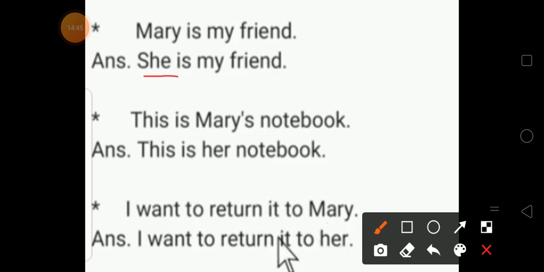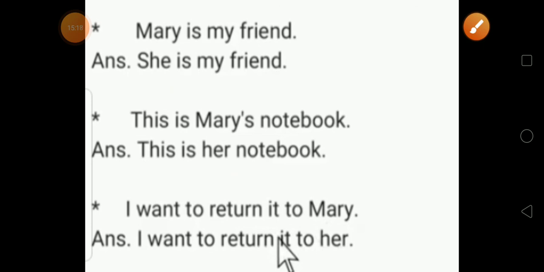This is Mary's notebook. So here we use her instead of Mary's. This is her notebook. I want to return it to Mary. Here we use her: I want to return it to her. These are the pronouns, students. These are the female, third person singular, female pronouns.